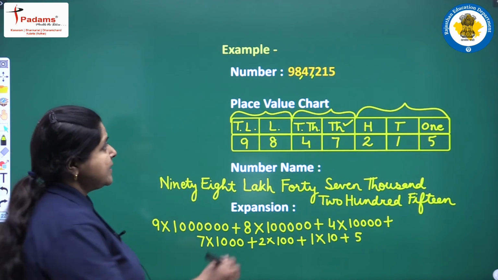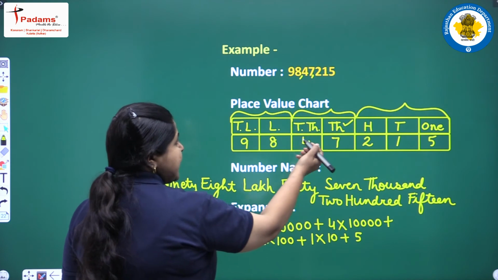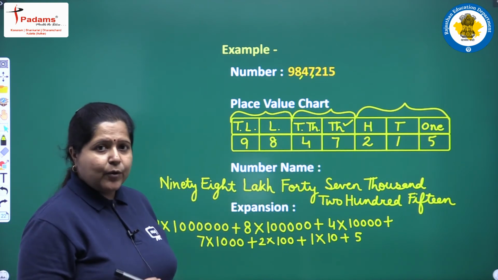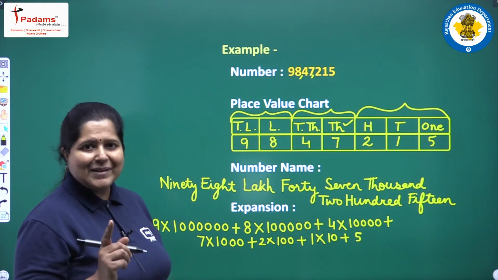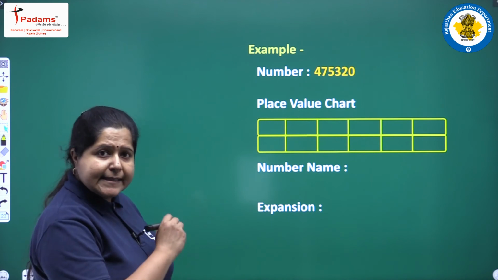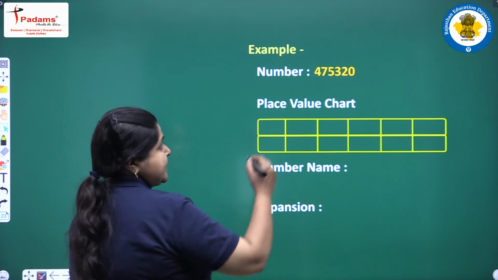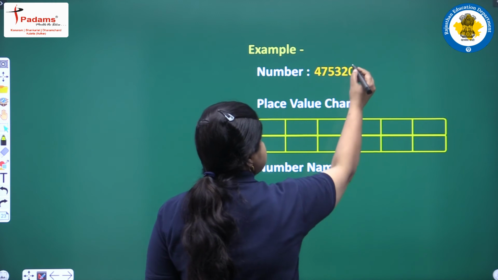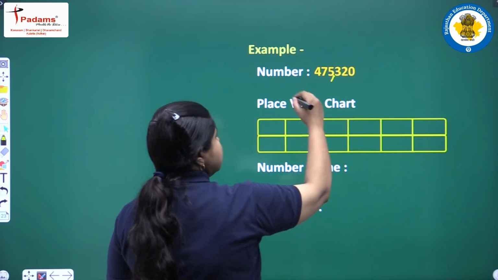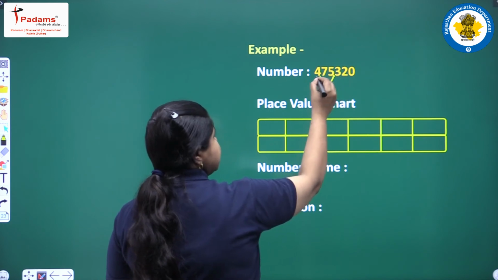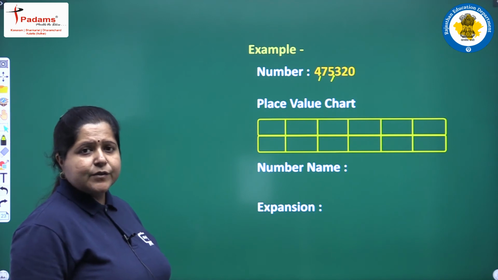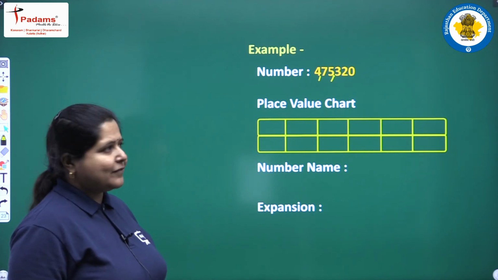So, here we have inserted the commas, written the place values, written the number name and the expanded form. I hope all the 4 points are very much clear to you. We take one more example. First we will insert the commas. Let us start from the right hand corner. This is ones, tens, hundreds. So, the first comma will come up here, then 1000, 10,000, the second comma and no more digits in the left. So, 2 commas are enough.